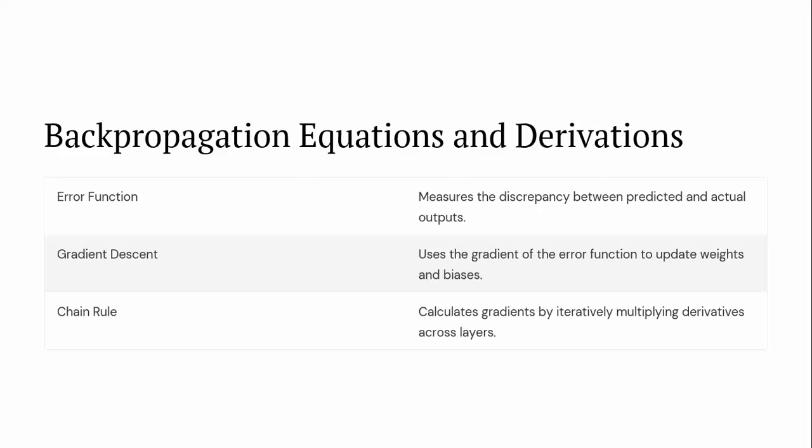For example, if there is a difference between our actual output and the predicted output, based on that we are going to update our weights and bias in the gradient descent by applying the gradient descent algorithm. So where and which node? For example, if your error occurred in one part of the network, it is going to be updated by applying multiple derivative concepts across that particular node of the layer by applying the chain rule.